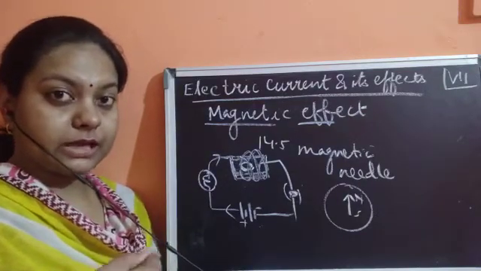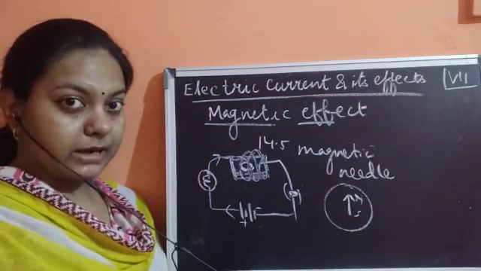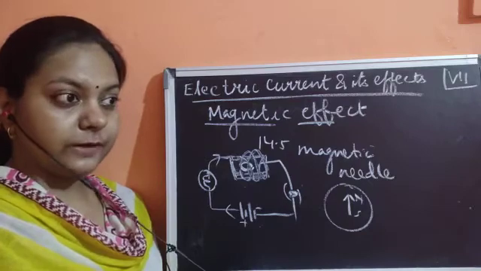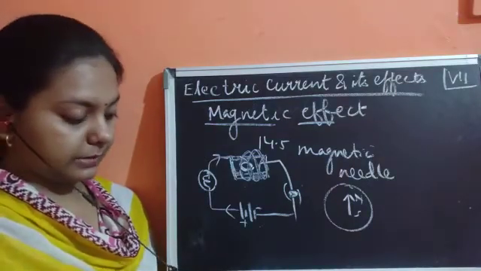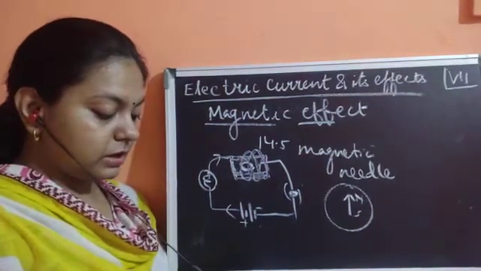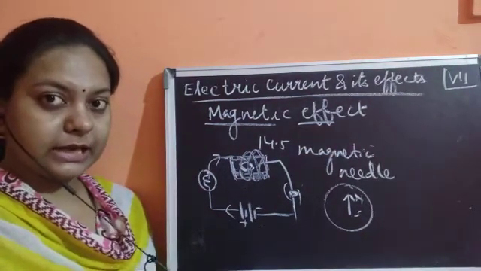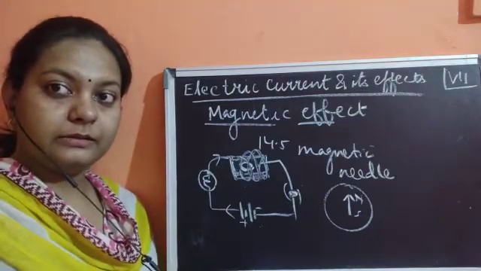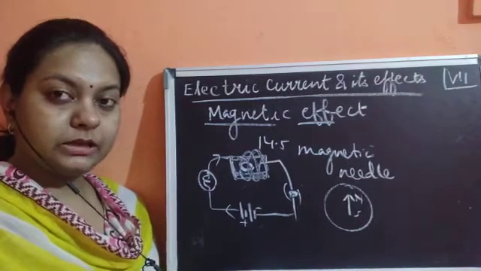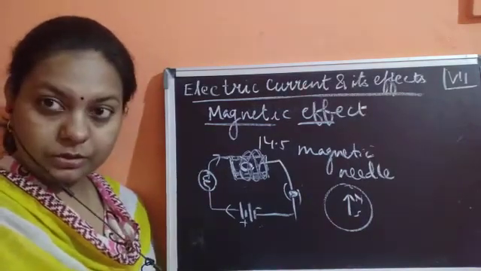and this current can also show the magnetic effect, and because of this magnetic effect, this is going to show the deflection. To some extent we could say that this is containing the magnetic effect. So this was firstly told by a scientist called Oersted. So this is also known as Oersted experiment.